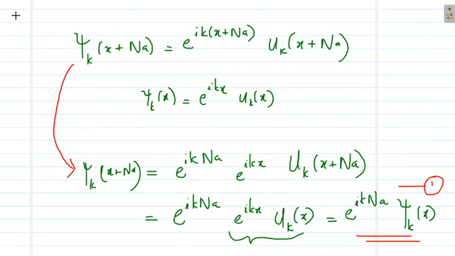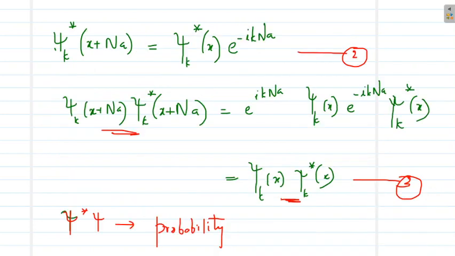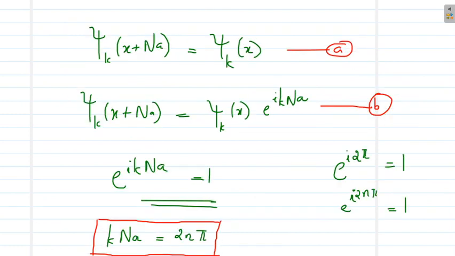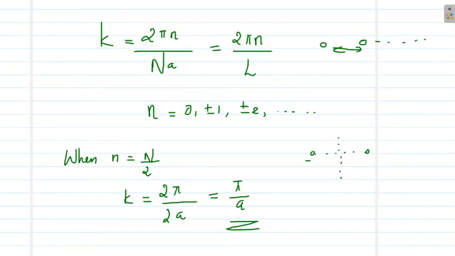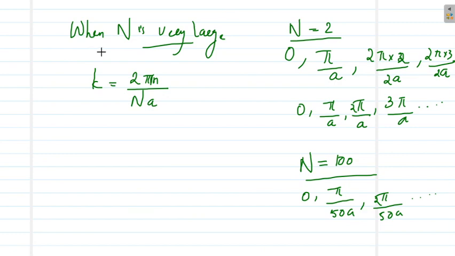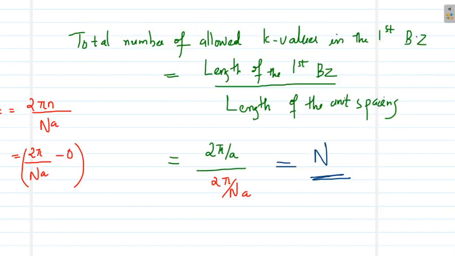Then we used the Bloch function to find the relation between psi k of x plus Na and psi k of x. From that relation, we were able to state that the probability of finding the electron at x and x plus Na are equal. Then we also found that e raised to i k Na is equal to 1, from which we got this equation. We used this equation to find the different k values that are allowed, what will happen if N is very large, and also the total number of allowed k values in the first Brillouin zone. So that is what we have learned today.